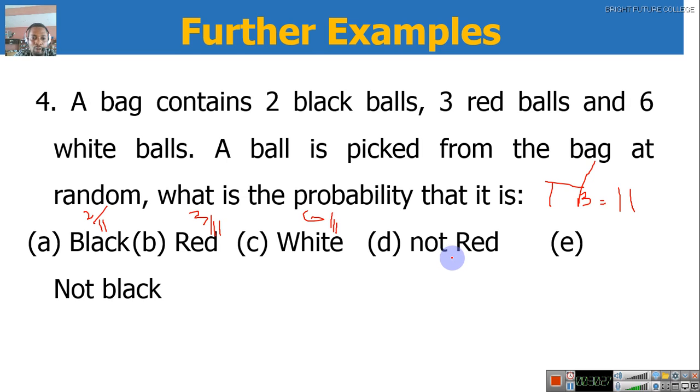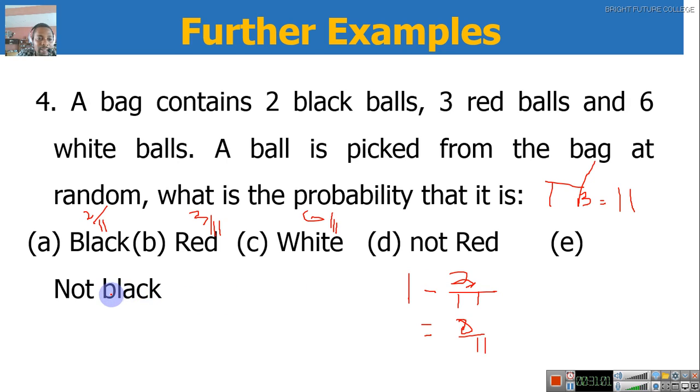Probability that it is not red. We have gotten the probability of red to be 3 over 11. So not red will be what? 1 minus 3 over 11. And your answer is what? 11 minus 3 is... No, it's 8. Sorry about that. Yes, 11 minus 3 is 8 over 11.